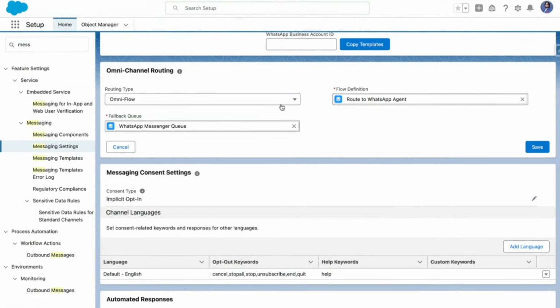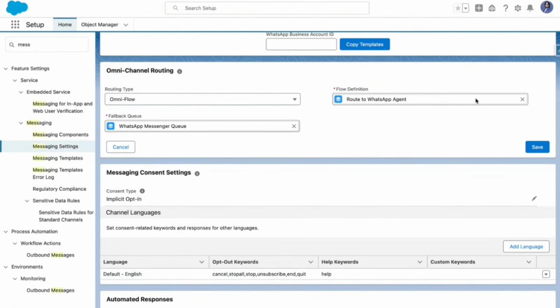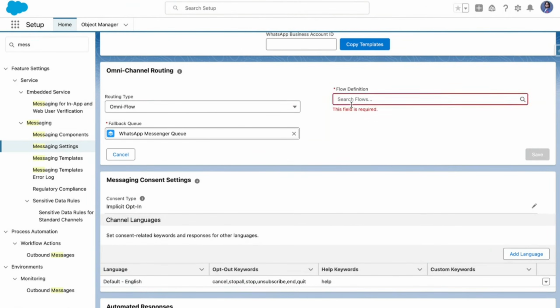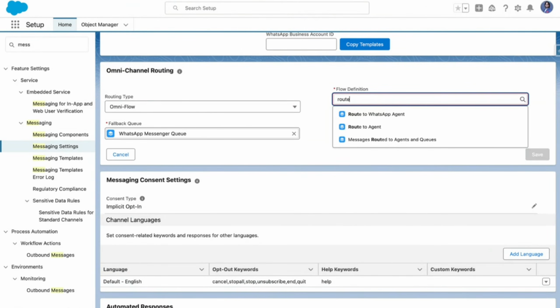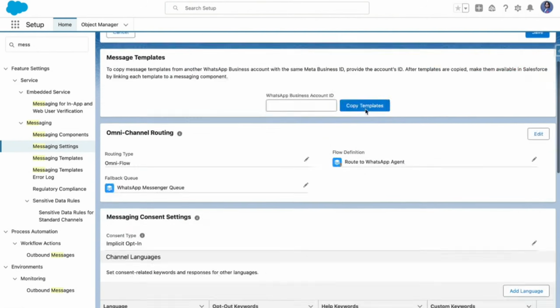So once you are here, right, the omni-channel routing. Now you need to configure this. You need to choose Omni-Flow over here in the routing type. In the flow definition, you need to choose route to WhatsApp agent. That's it. And over here, fallback queue, you need to choose the queue that you have created for WhatsApp. Just click on save. That's it.